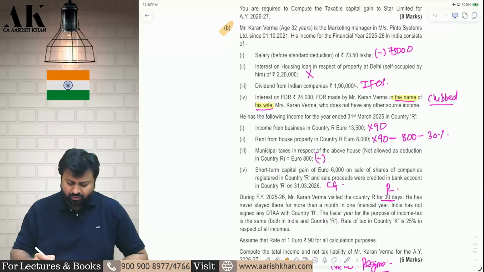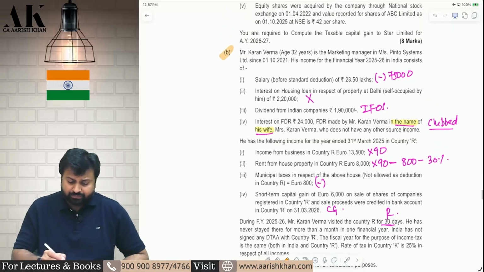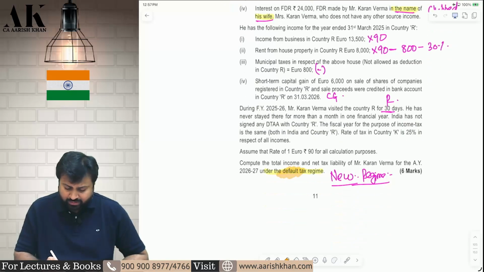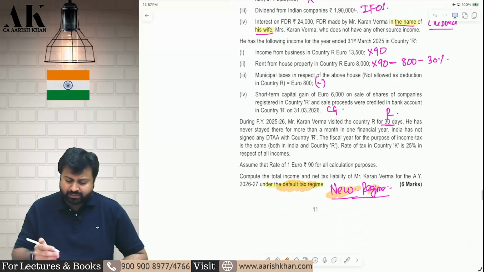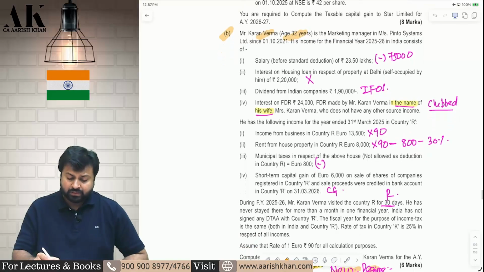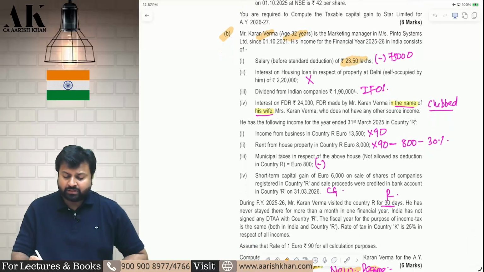Question number B is a new question. Let's see. Mr. Karan Verma is aged 32 years. Now we are supposed to compute Karan Verma's total income under the new regime. Let's see what all things will come in his total income. New regime, salary 23,70,000. From that you will take 75,000 standard deduction. Interest on self-occupied property is not allowed in the new regime. Dividend will go under IFOS.